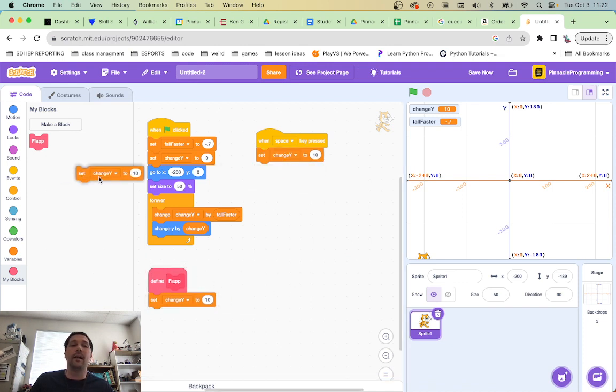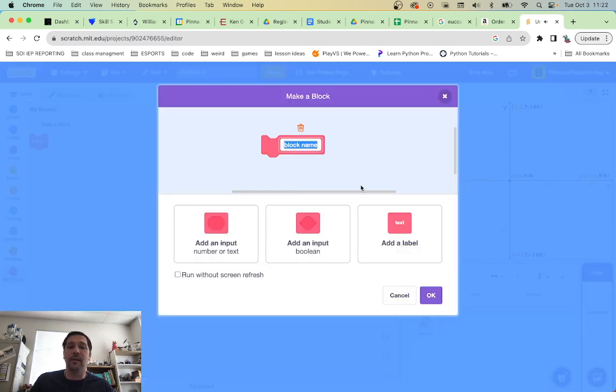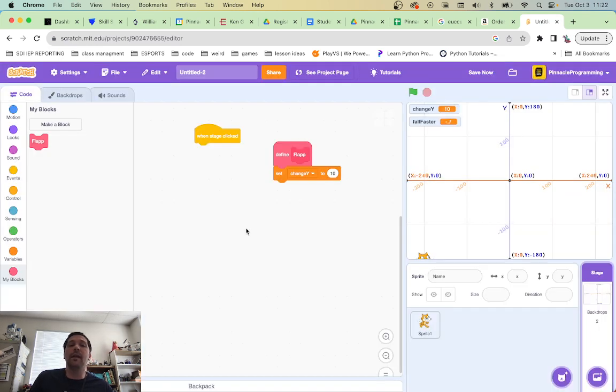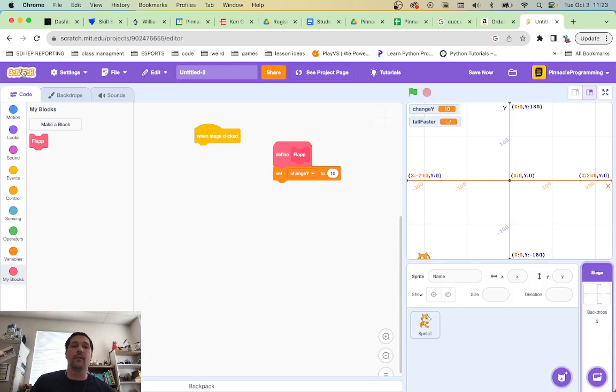Oh, but I'm defining flap twice. Can I not define flap? Can I just wait? Define flap. Can I make a block for everybody, or does the block have to be just for one thing? That's disappointing. Why can't, I can make a global variable. I can make a variable for everything. Why can't I make a function for everything? Right? Like that's mean.